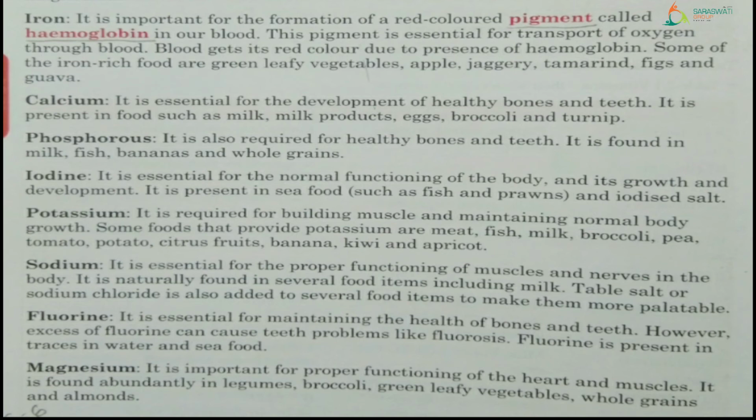Now, for bones and teeth, there is one vitamin, which is vitamin D, and two minerals necessary: one is calcium and the second one is phosphorus. These are the food items like milk, fish, bananas and whole grains from which we can get the phosphorus. Right? Okay. Next one, iodine, very necessary.